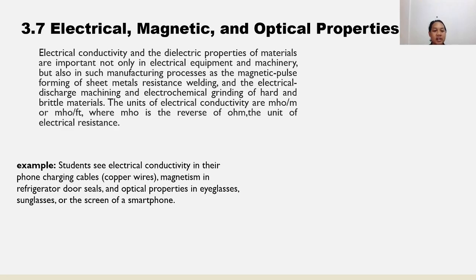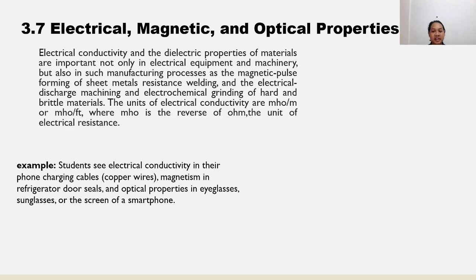The units of electrical conductivity are mho per meter or mho per foot, where mho is the reverse of ohm, the unit of electrical resistance.